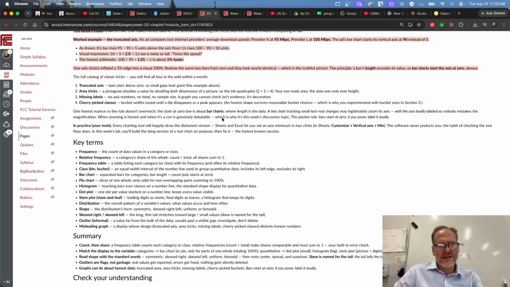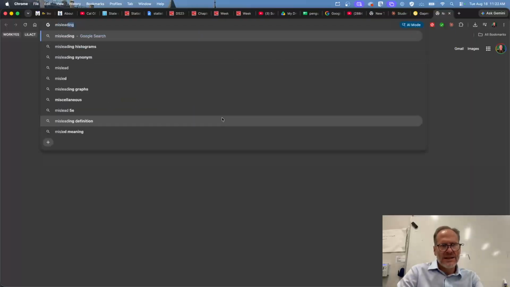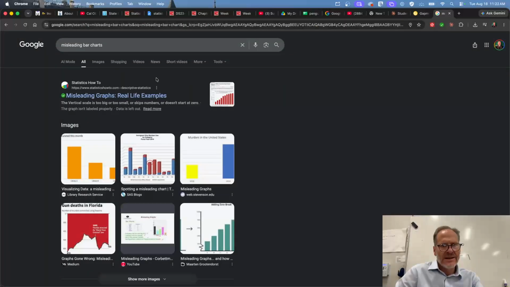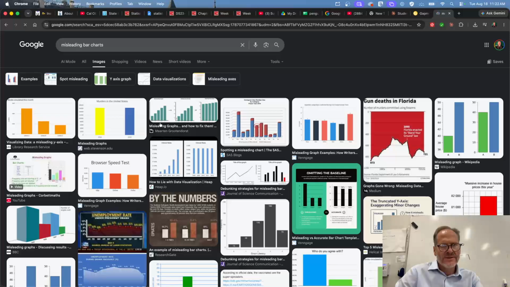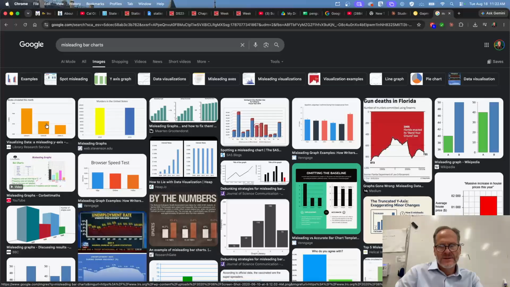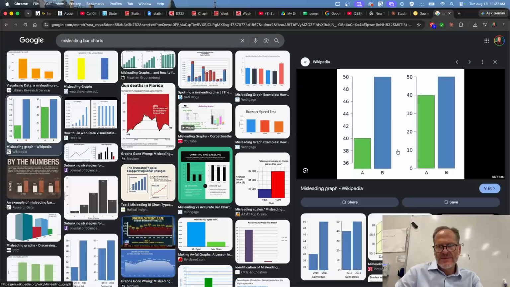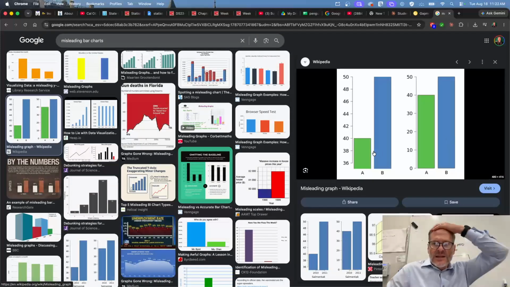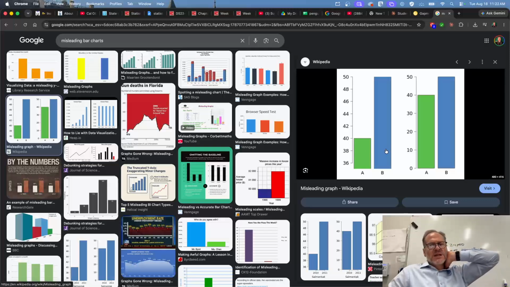Let's see if we can find a picture of a misleading graph. Misleading bar chart. Okay, this is a good one. So here, the difference between A and B looks huge, right? Like, geez, B's got a lot more.